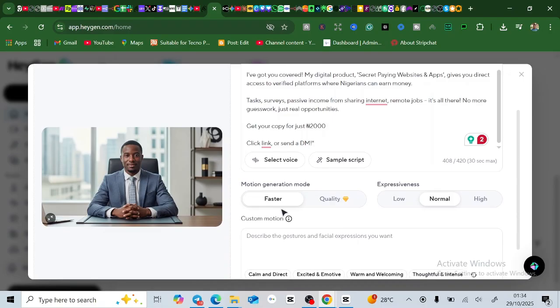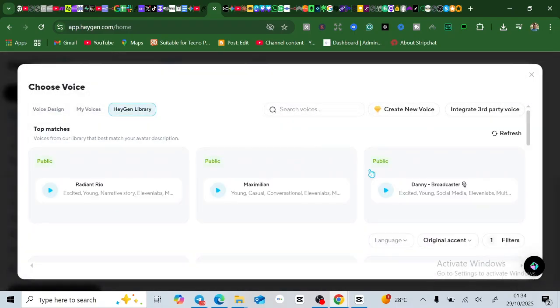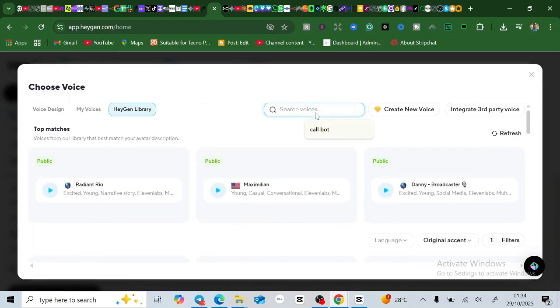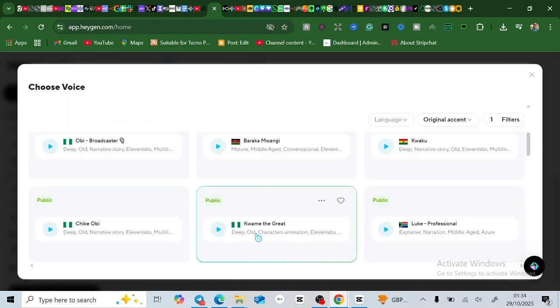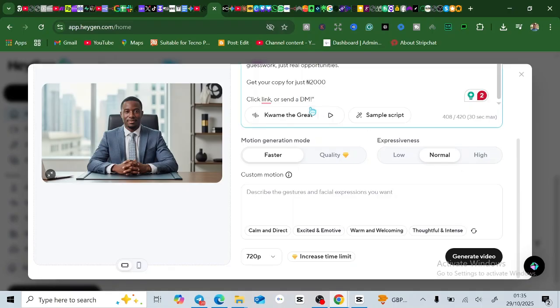So what we're going to do now is come here and select the voice that we want, right? We can choose from the options that they've given. You can even come and type, let's say, Nigerian. If there's a Nigerian voice, let's search. So you can see there's a Nigerian voice here. Now let's tap on it. We're going to come down here and let's try playing it and see.